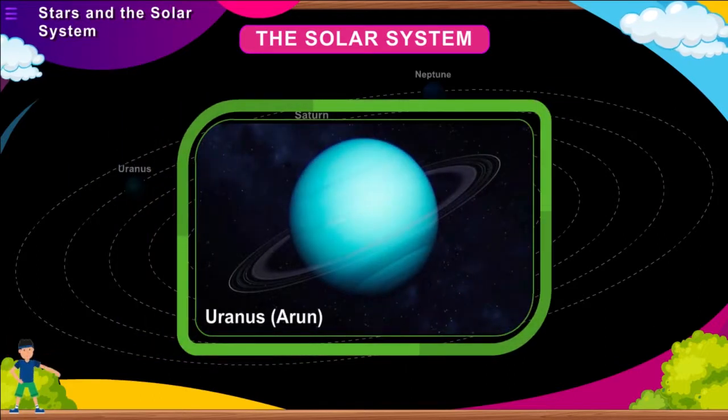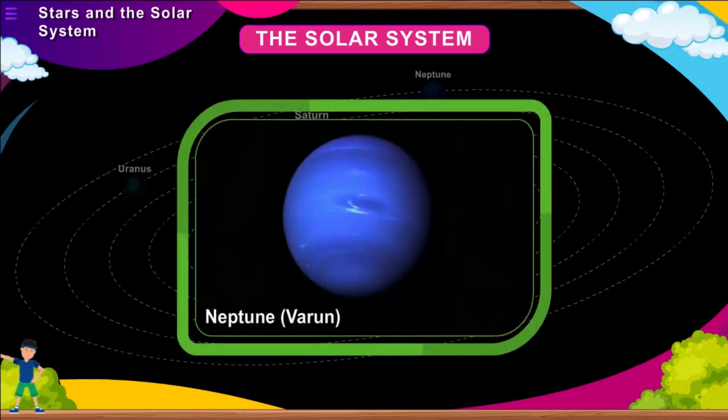Uranus, Arun. It is the seventh planet from the Sun. It is a large planet which is very far away from the Sun. It appears green when viewed through a telescope. It can't sustain life on it due to its very low temperature. Neptune, Varun. It is the eighth planet from the Sun. It is also very cold like Uranus.